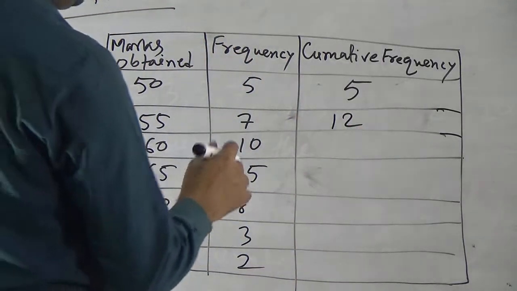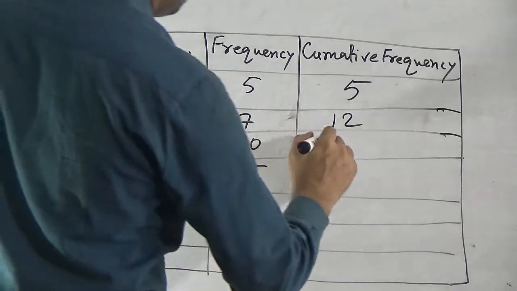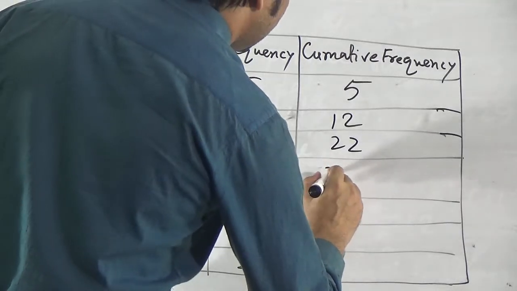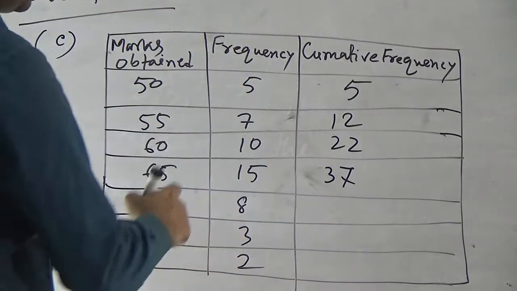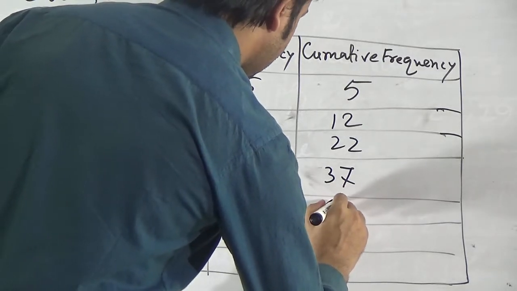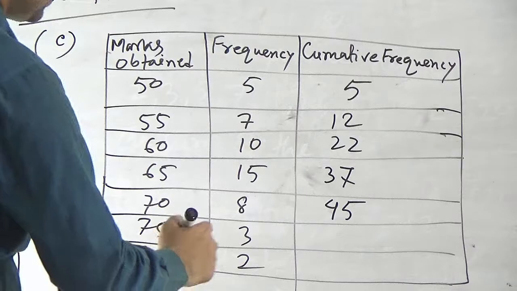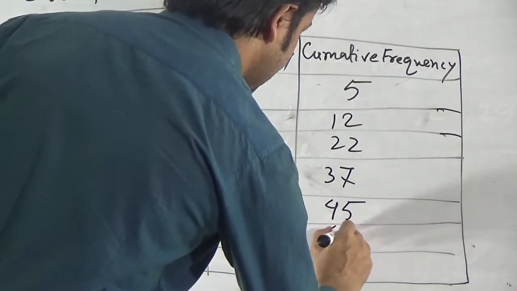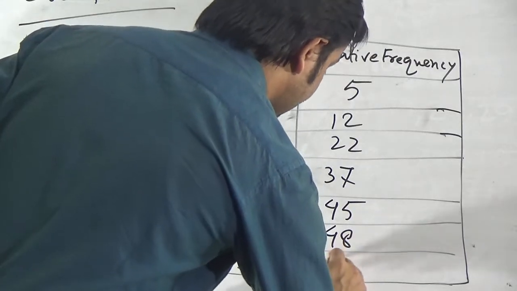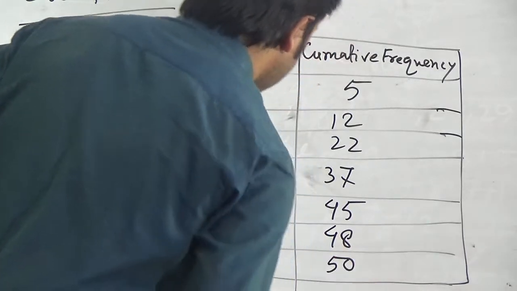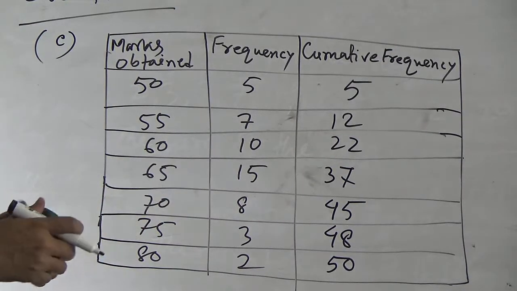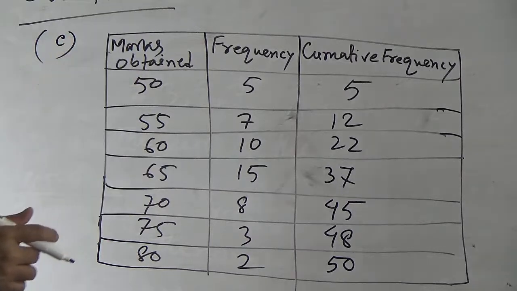Then we have to find the sum of first three. This will be 22. Then sum of first four. This will be 37. Then sum of first five. This will be 45. Then sum of first six. That will be 48. And after that, the last one, if we add 2 with 48, it will be 50. This is our frequency distribution table to determine the median.